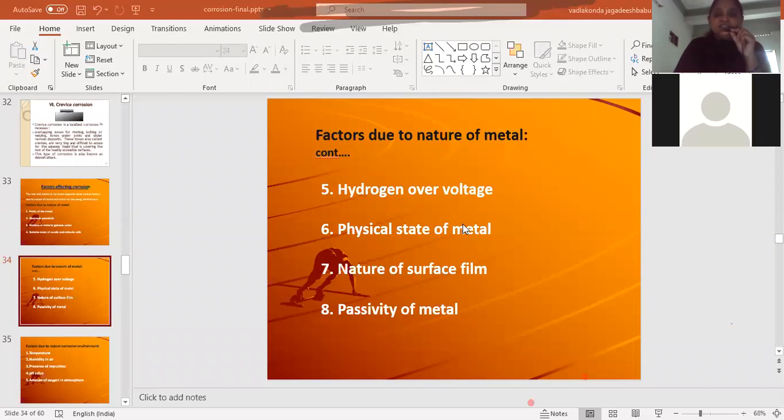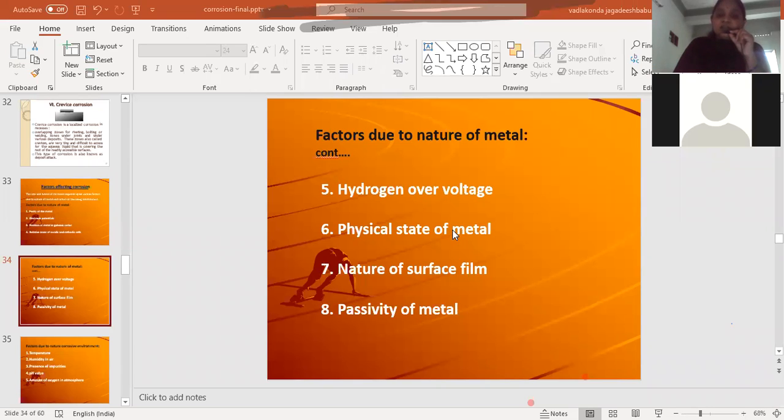Now coming to the physical state of the metal. Physical state means the same metal may be in the form of a compact, pure solid state, or maybe in the form of a powder. The rate of corrosion will be more if the metal is available in the form of powder, because that will dissolve easily into the electrolyte or the corroding environment.